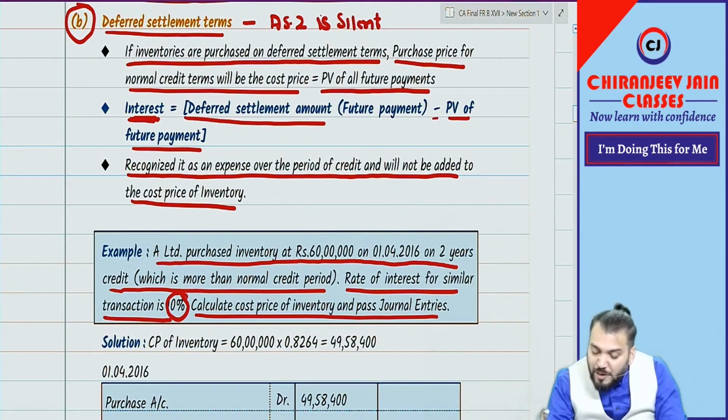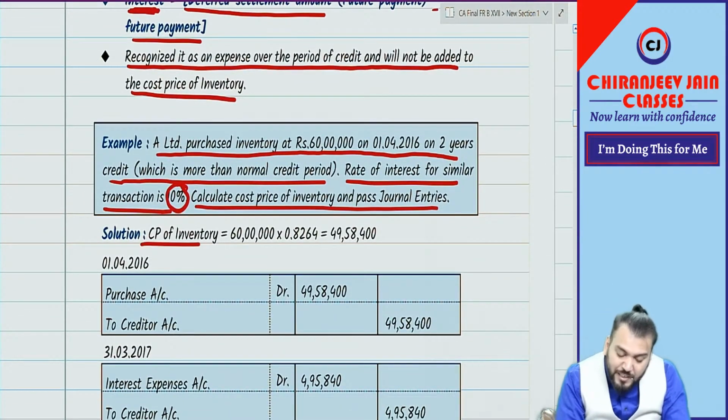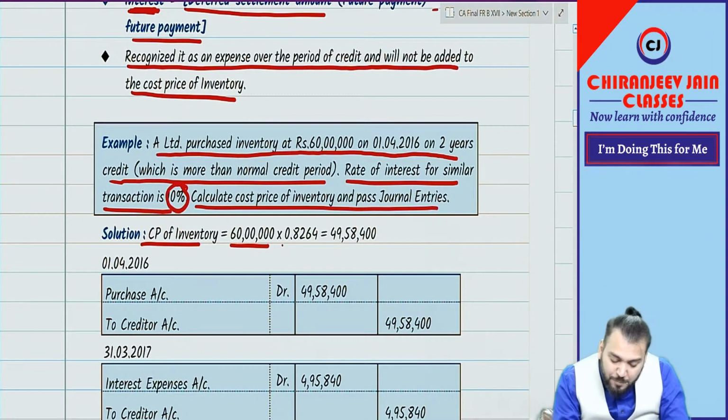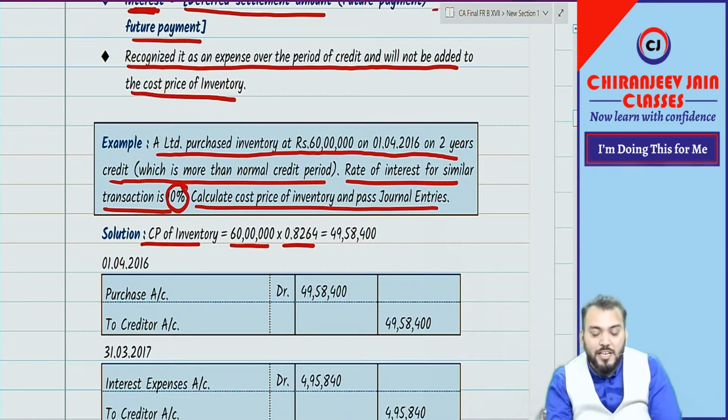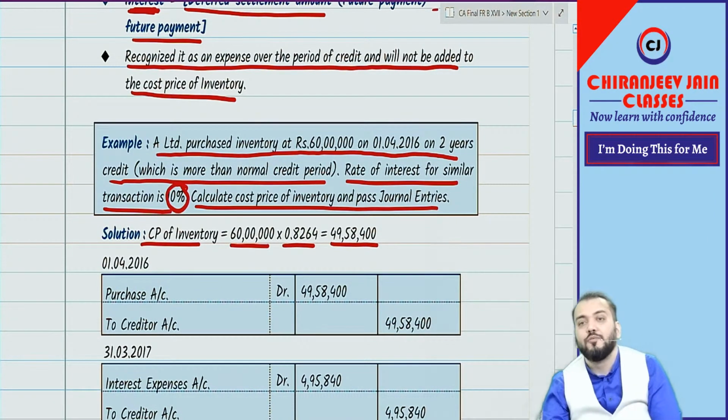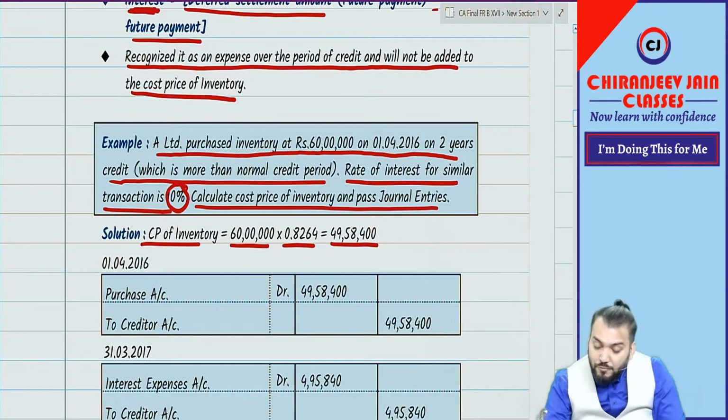What will be the cost price of inventory? The cost price of inventory will be the present value of 60 lakh for 2 years at a discount rate of 10%. So 60 lakh multiplied by 0.8264 becomes 49 lakh 58,400. You have a calculator, you can do this calculation. Correct. What will be the journal entry?